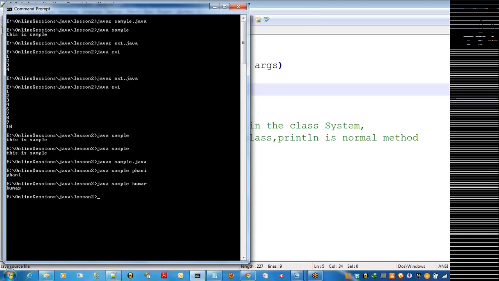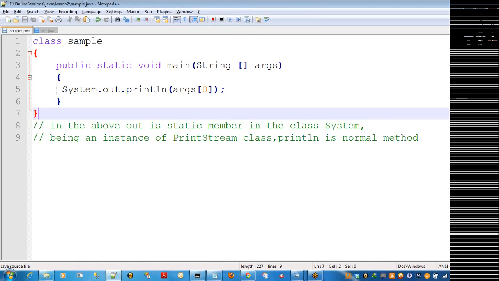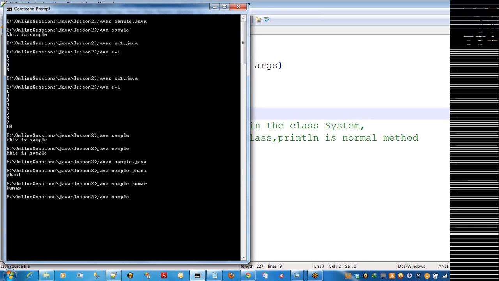It displays whatever values are passed. If you are not passing any argument, it will give an error, because you referred to args of 0 but there is no value for it. So it will give an ArrayIndexOutOfBoundsException. So you can pass some value, and refer to the elements based on the number of elements passed. Clear with this?